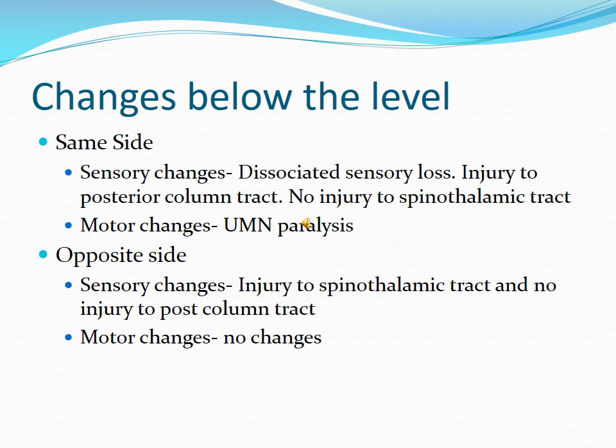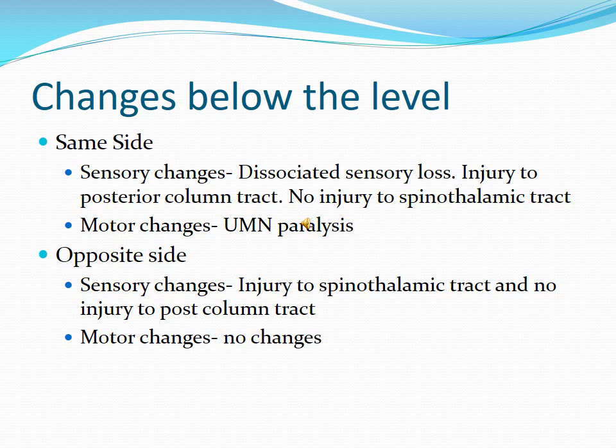Some degree of vasomotor changes in the form of dilatation of blood vessels and fall in BP may be there, which can be restored after some time. Talking about the opposite side, the sensory changes will be just the opposite. There will be injury to the spinothalamic tract, because they are the crossed tract, and no injury to the posterior column tract. So on the opposite side, pain, crude touch and temperature will be lost, and posterior column sensations are intact.